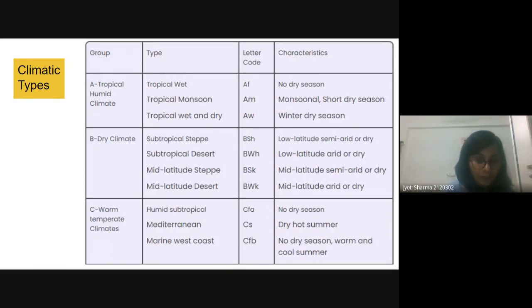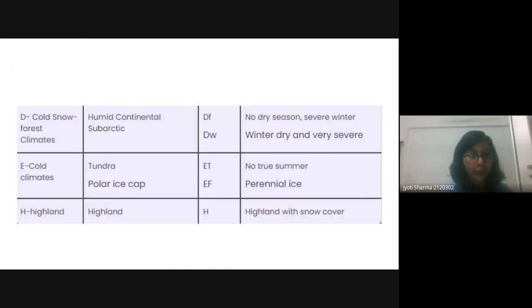Here we have more codes. We have 3 or 4 codes in the C. Then in the D, we have 2 types, DF and DW. DF is no dry season with severe winter, and DW is winter dry and very severe. Here, in the cold climate, we have ET and EF, no true summer or perennial ice, and highland. Here we have highland with snow.